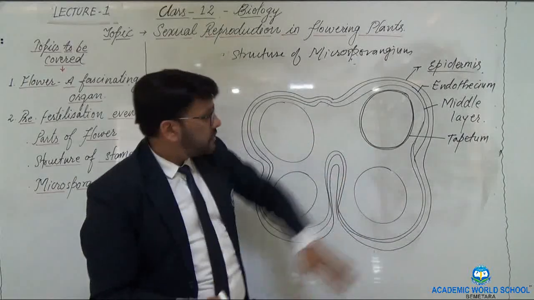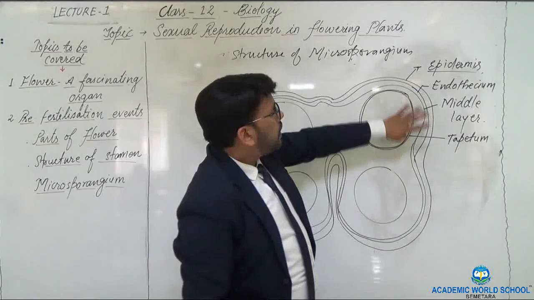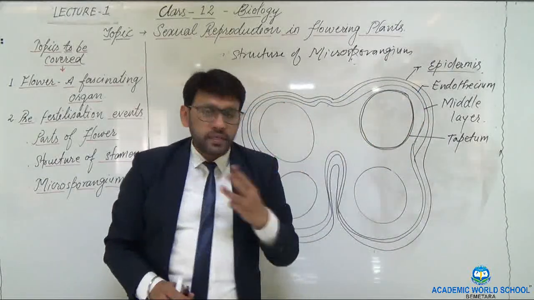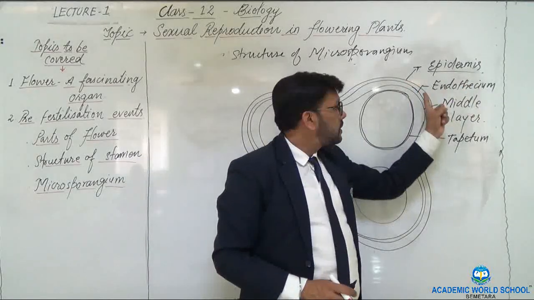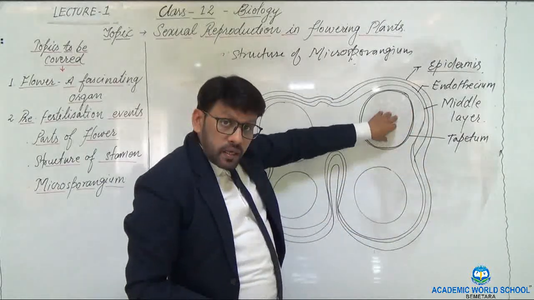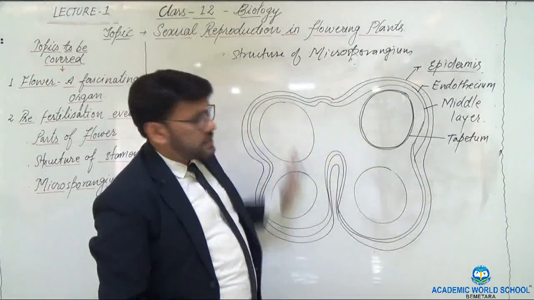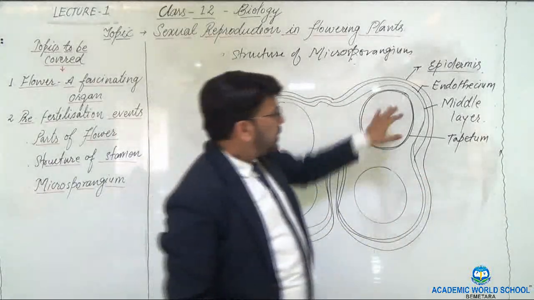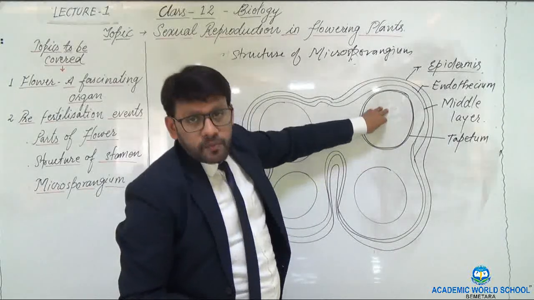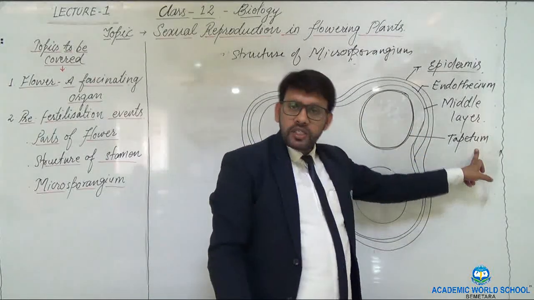So all together, what can we say? The total 4 wall layers are present in the microsporangium. 3 are the protective layers, that is, epidermis, endothecium, middle layer, and the last one, the innermost layer, we call tapetum. It plays a major role that I will be discussing in detail later on.